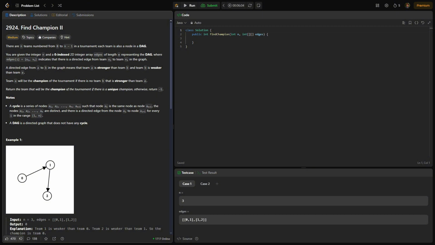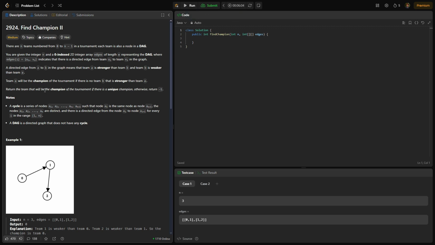So we're given an integer n and a 2D zero indexed integer array called edges, with a length of m representing our DAG, where edges of i is equal to the u value and the v value, which indicates that there is a directional edge from team u to team v in the graph. A directional edge from A to B means that team A is stronger than team B, and team B is weaker than team A. So u is going to be the stronger team, and v is going to be the weaker team.